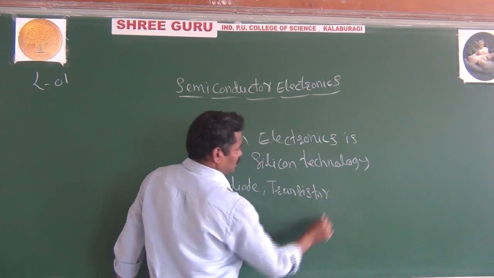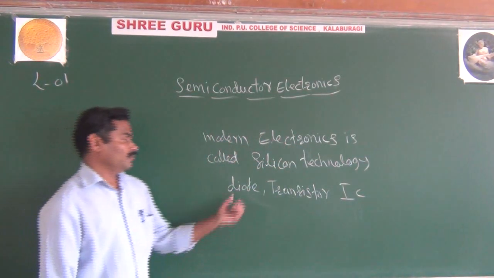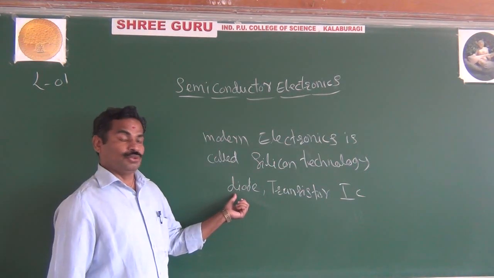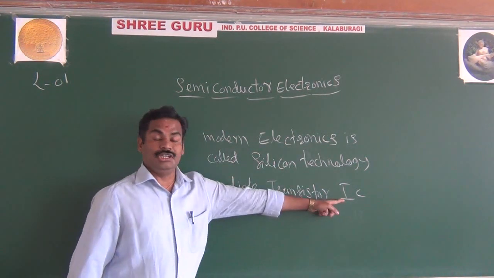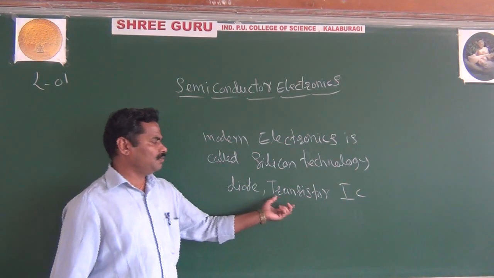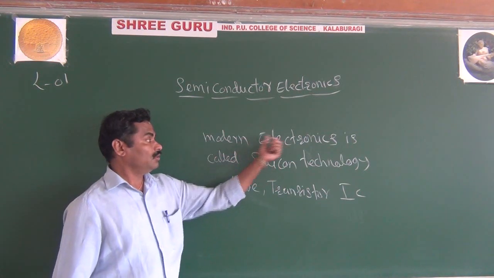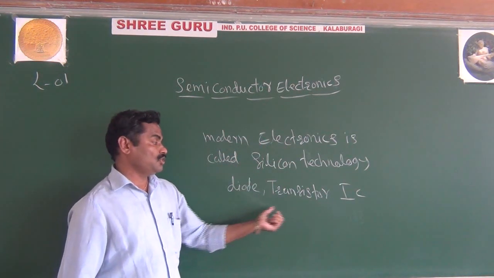Or you take the example of ICs, the integrated circuits. You are using in electronics diodes, transistors, the integrated circuits. IC is nothing but integrated circuits. These are all made up of semiconductor. In semiconductor, once again they are made up of silicon. That's why modern electronics is called silicon technology.